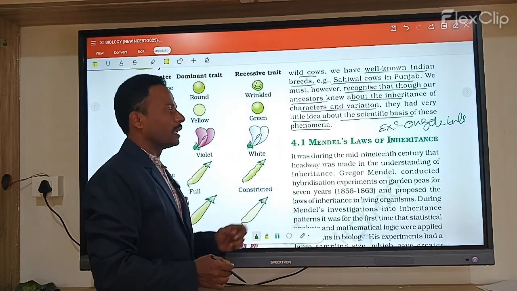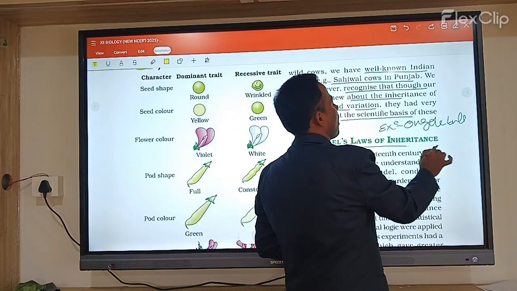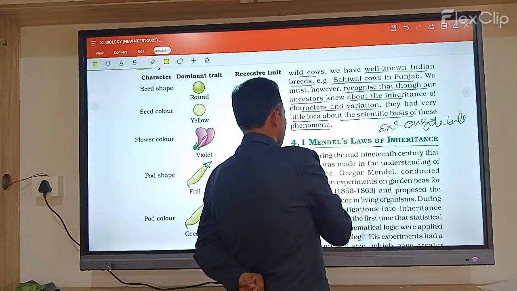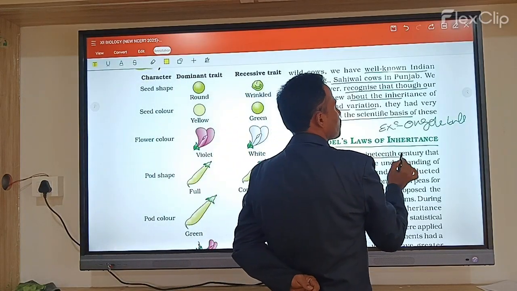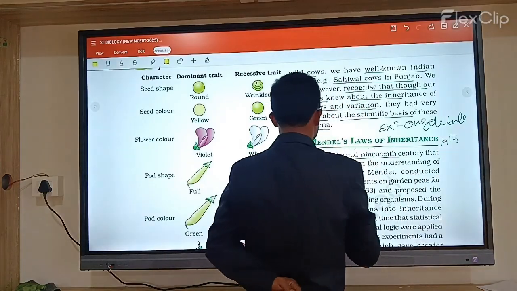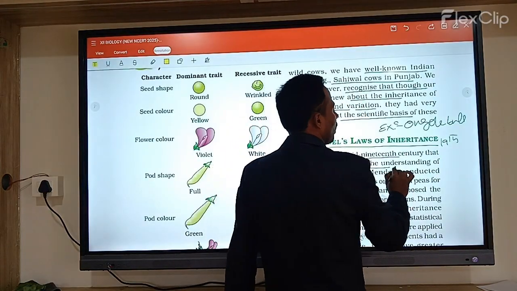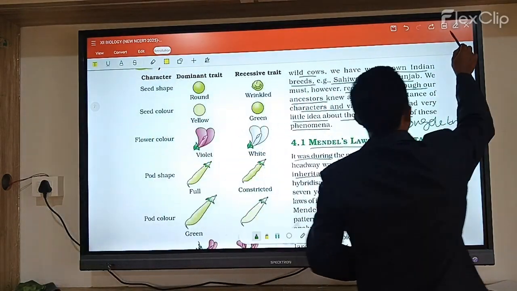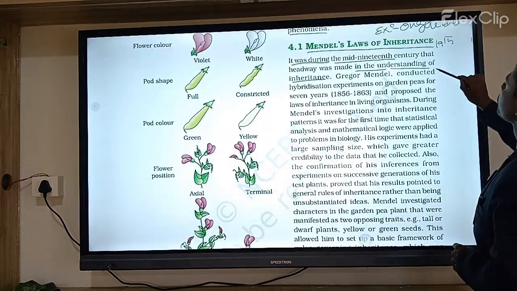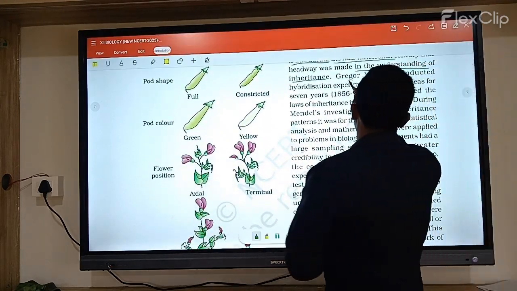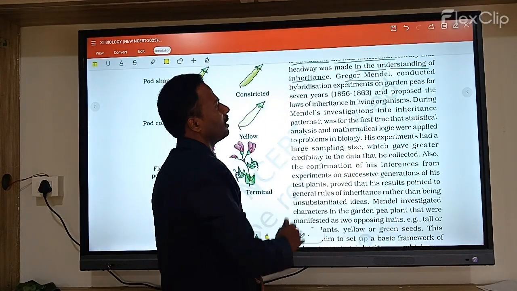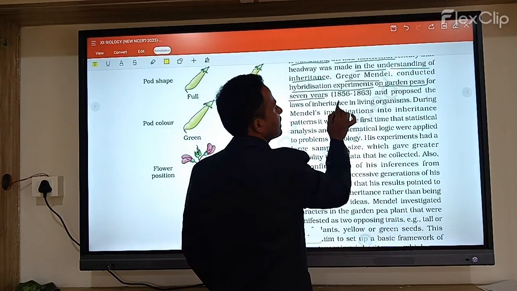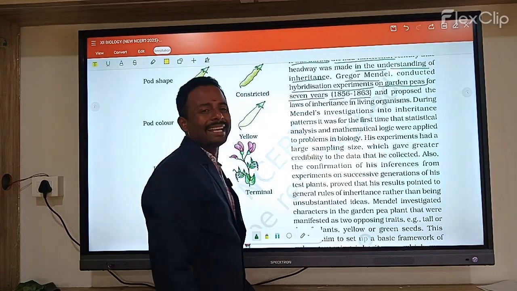Let us now discuss Mendel's laws of inheritance. It was during the mid 19th century that the understanding of inheritance was advanced. In the mid 19th century, the scientist Gregor Johann Mendel conducted hybridization experiments on garden pea plants for seven years, from 1856 to 1863.